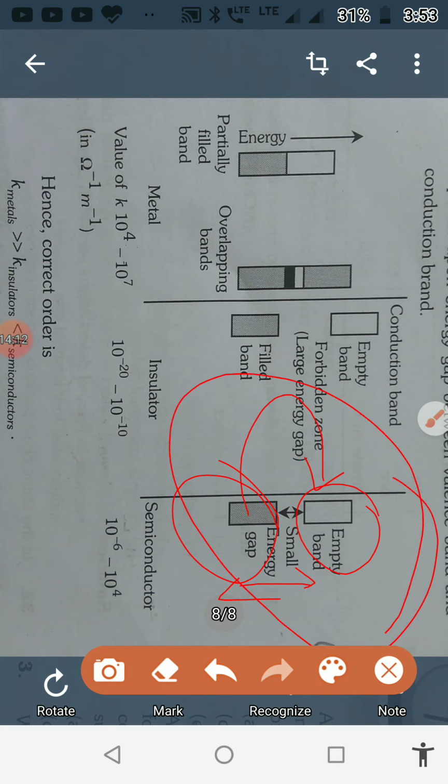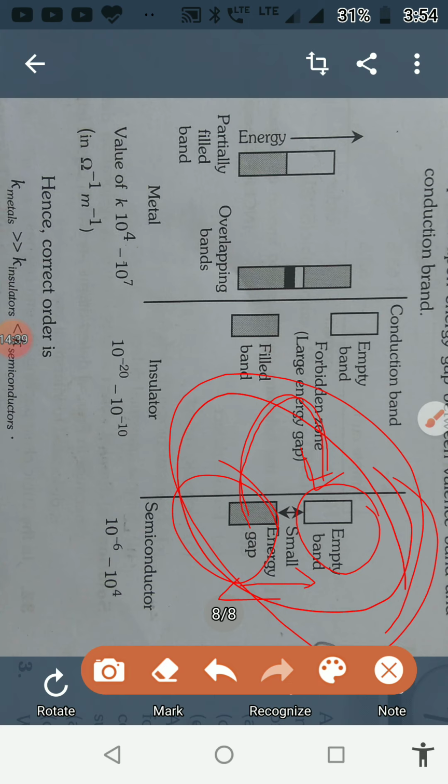If we increase the temperature, the electron which is present in the valence band can easily jump to the conduction band to conduct the electric current. Therefore, they are called semiconductors. Or by adding certain impurities, we can increase the electrical conductivity.